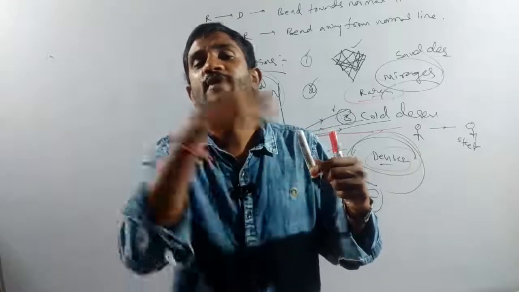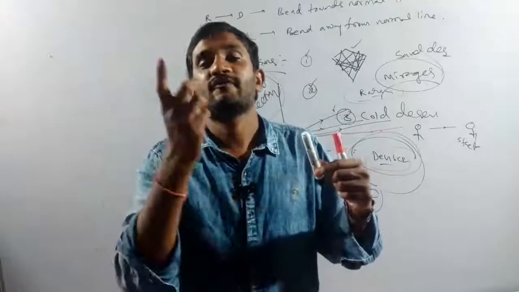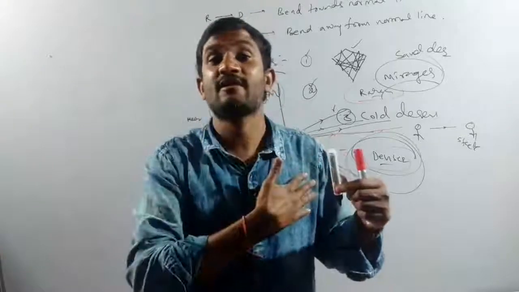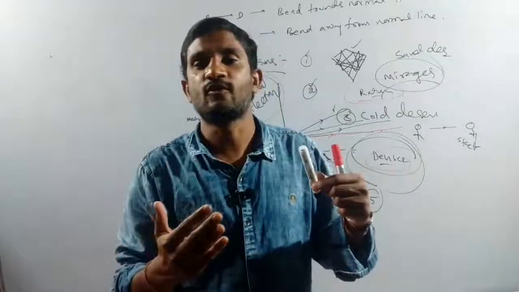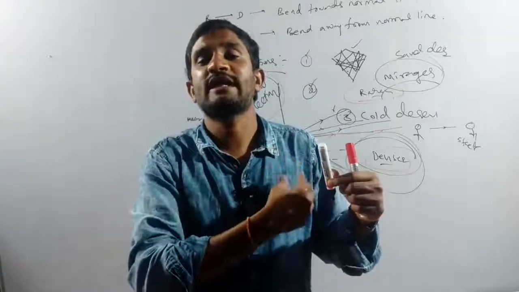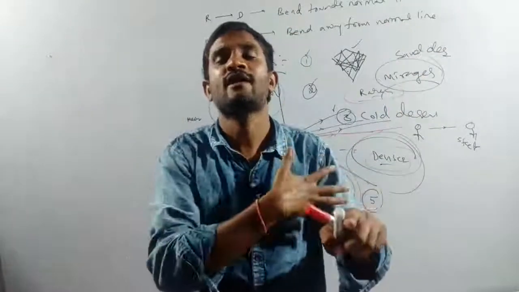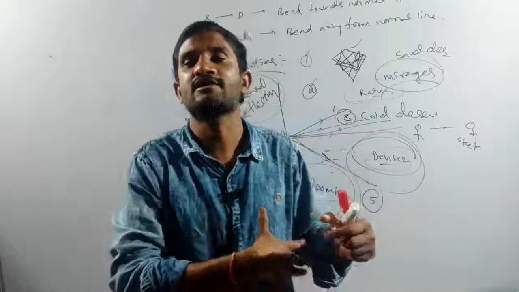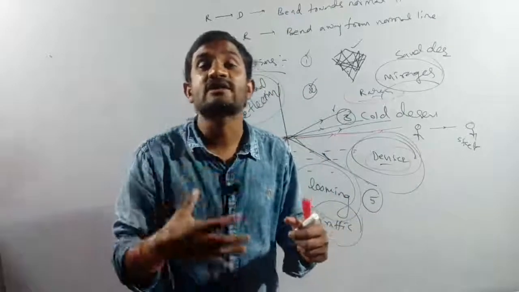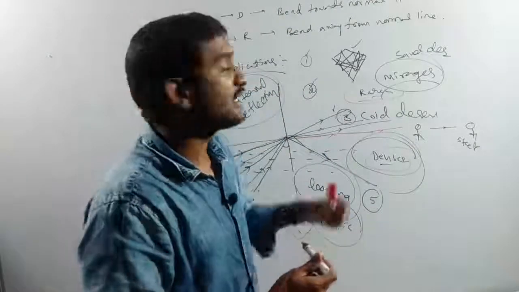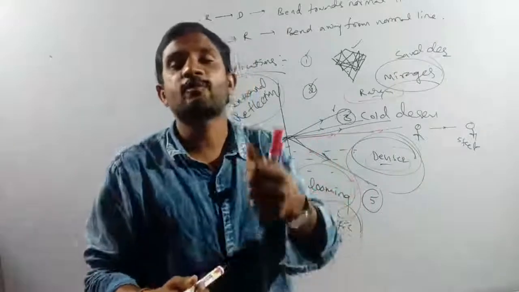Again it will come back. Which medium to which medium? Denser medium to denser medium only. So at that time my image will appear on the screen. Not only the heart, any internal organ images the doctors want to see, they can use the instrument called optical fibers.